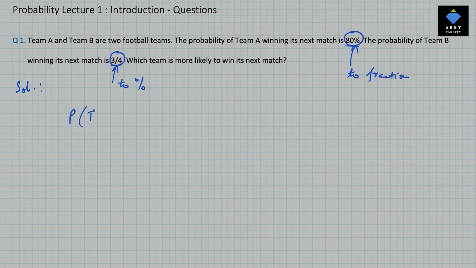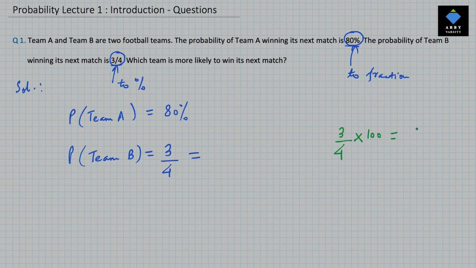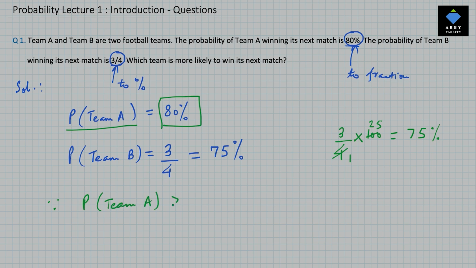Probability of Team A winning, this is how we write it, is 80%. Probability of team B winning is 3 by 4. We convert this to percentage. You know how to convert it to percentage? To convert anything to percentage, be it fraction or decimal or a whole number, you have to just multiply it by 100. So 3 by 4 will convert to 75%. Now whose probability is higher? Clearly it's team A's. Since probability of team A winning is greater than probability of team B winning, therefore team A is more likely to win its next match.